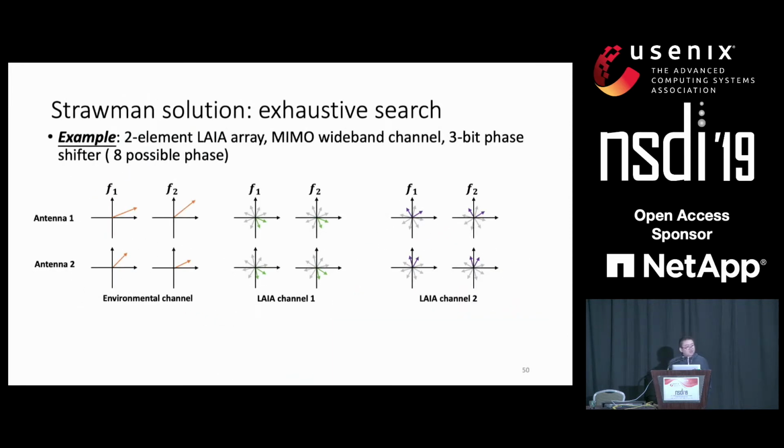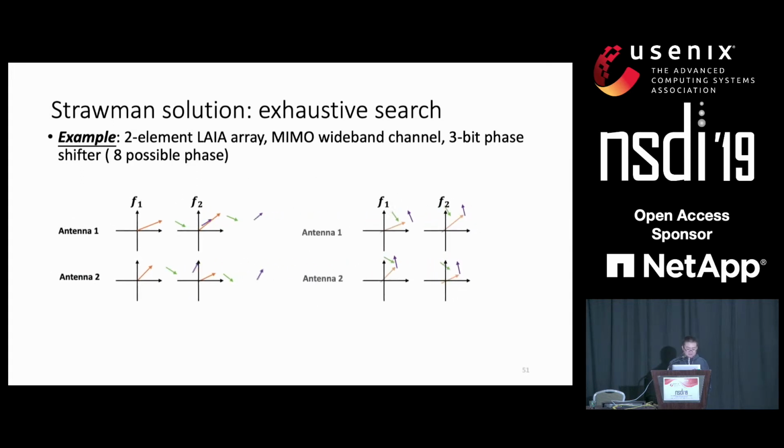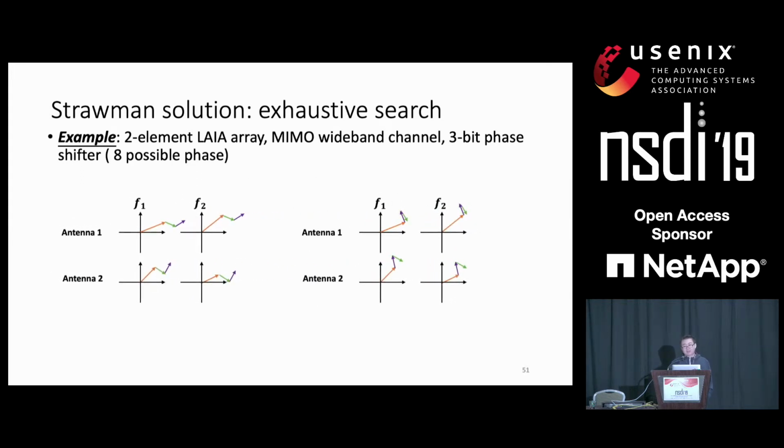A strawman solution could be an exhaustive search. In this example, I will show you how we can do the exhaustive search. Suppose we have decomposed the environment channel and the two LAIA element channels. For each element, we can shift the channel with 8 different phases. If we randomly select 2 phases from each channel and add them together with the environment, we get 2 combined channels.